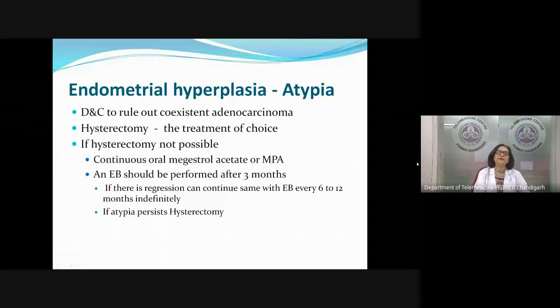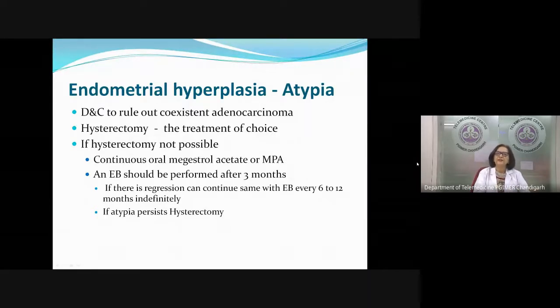Now, if our endometrial biopsy report says endometrial hyperplasia with atypia, now we did an EB here. We have done an endometrial biopsy. Here, it is important to remember, when the report is atypia, there can always be a coexisting adenocarcinoma. Therefore, I will do a DNC now to rule out a coexistent adenocarcinoma, so that if it is adenocarcinoma, the surgery will be tailored accordingly. If there is none, then a simple hysterectomy will be good enough.